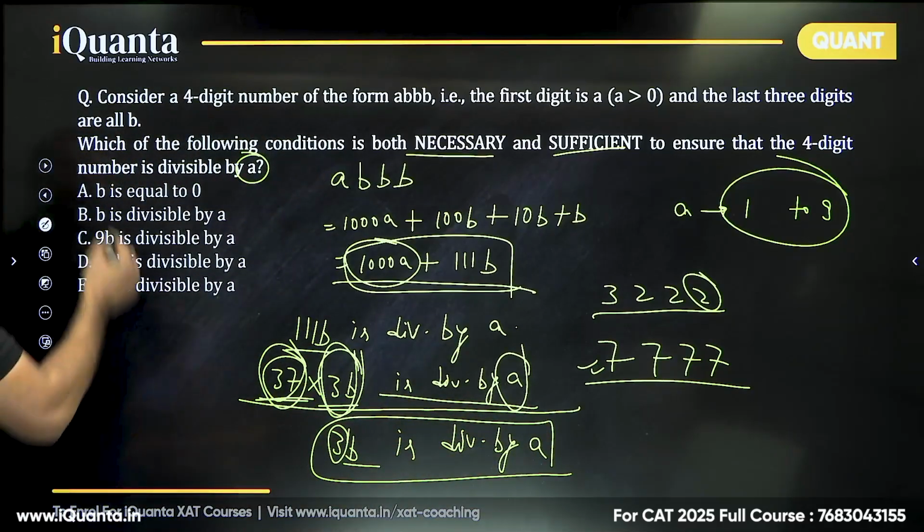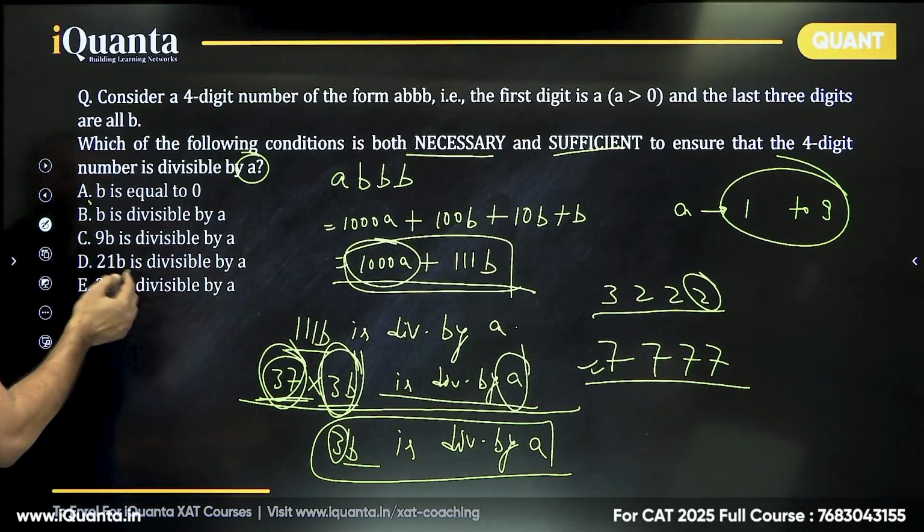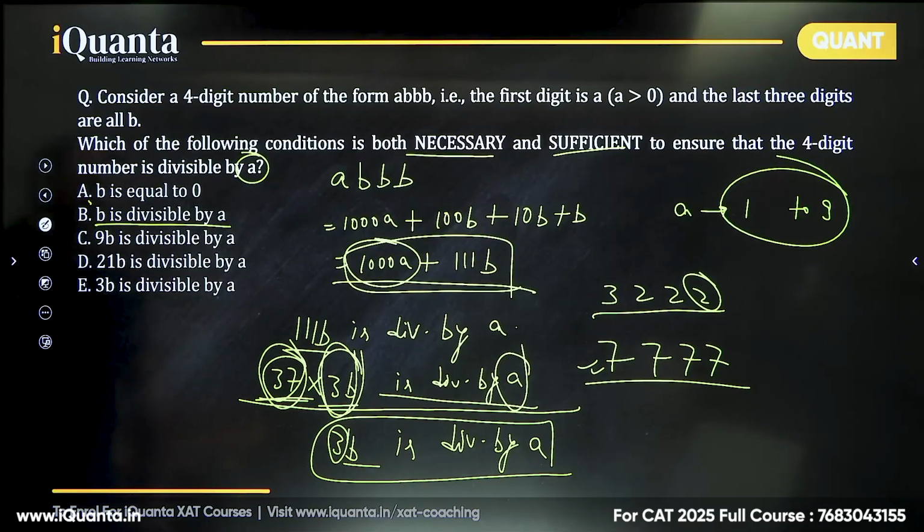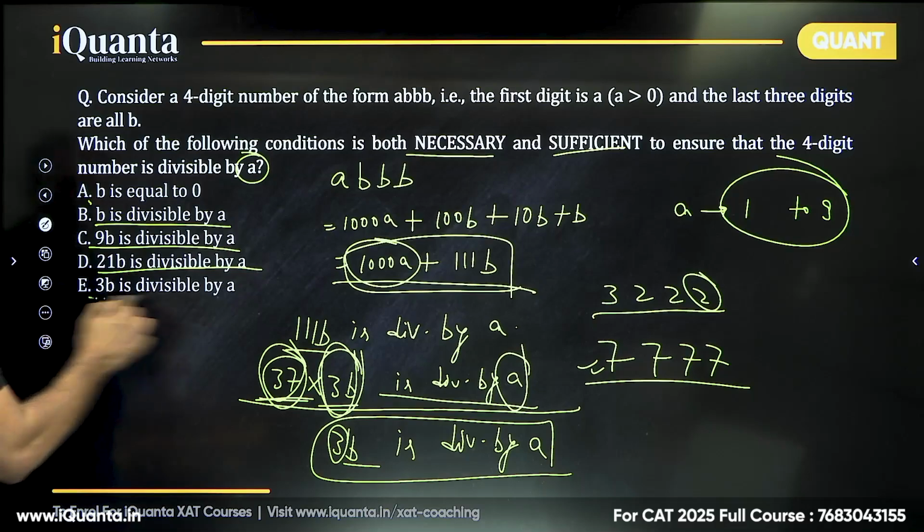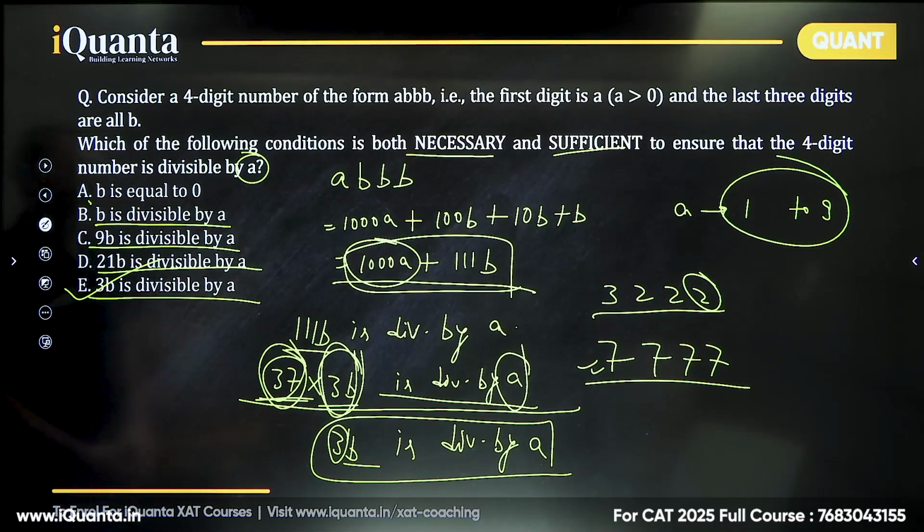That's it. So look at the options. B is equal to 0, no. B divisible by A, it is there in most cases, but not always. 9B is not required. 21B is not required. 3B is good enough. So option E is the correct answer.